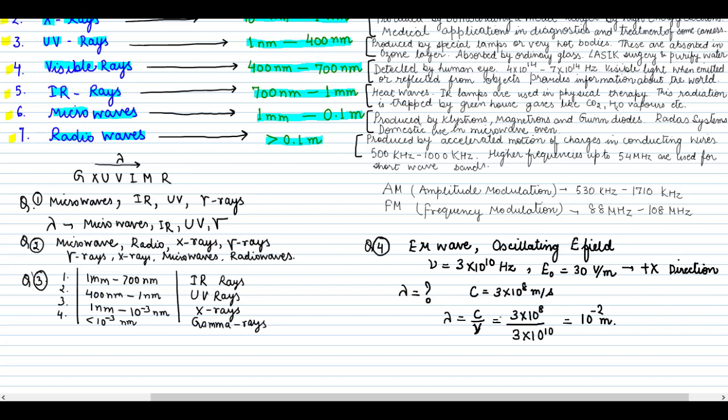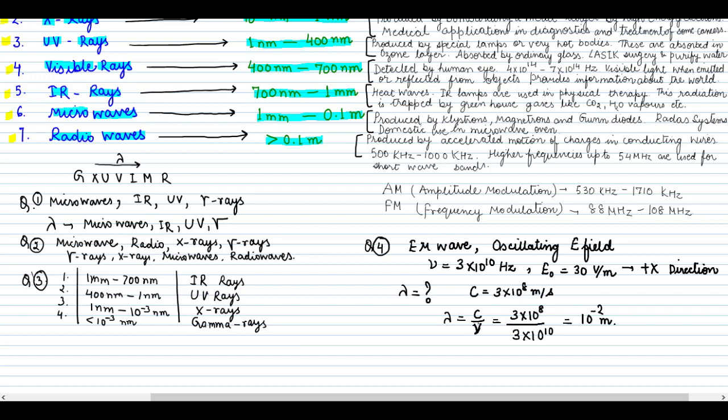The most important questions are where there are chances of making a mistake. I'll tell you which type of question you can usually make a mistake on and how to avoid these mistakes. Now if we take this same question, electromagnetic waves with an oscillating electric field, frequency 3 into 10 to the power 10 hertz, maximum amplitude of electric field 30 volt per meter, propagating in the positive x direction.